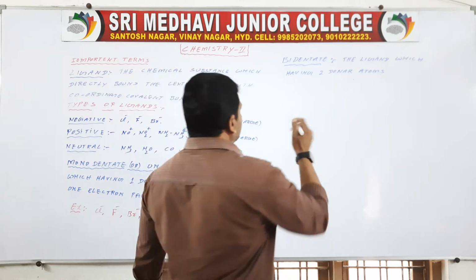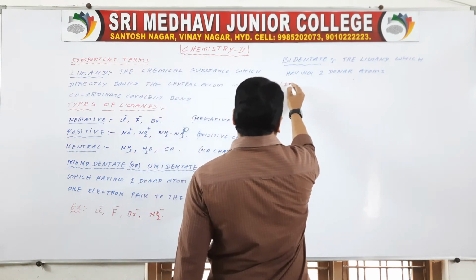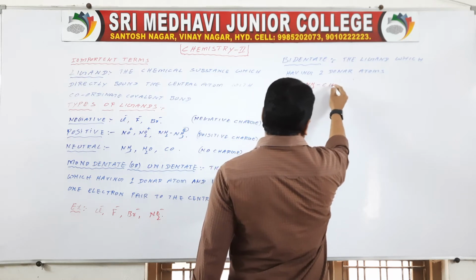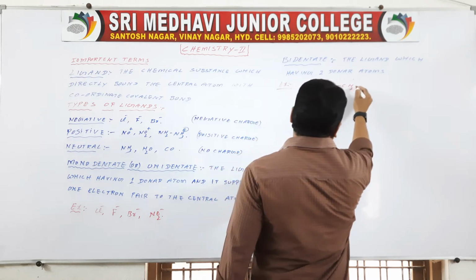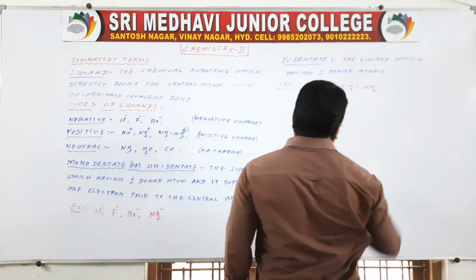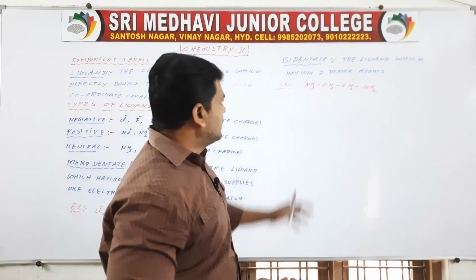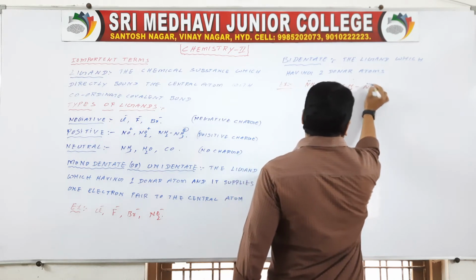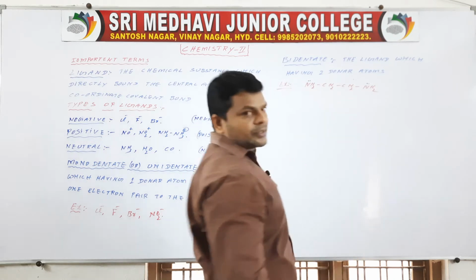If you take examples of bidentate ligands, NH2 CH2 CH2 NH2. Okay, here it has lone pairs on these two donor atoms.